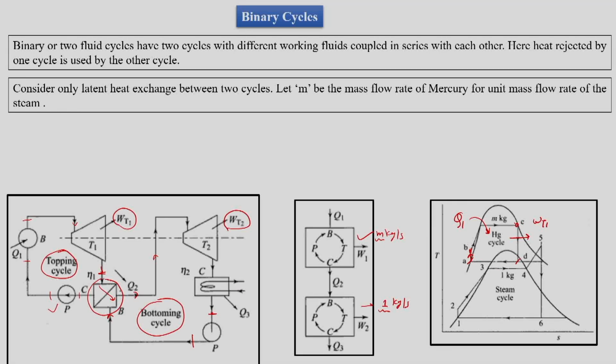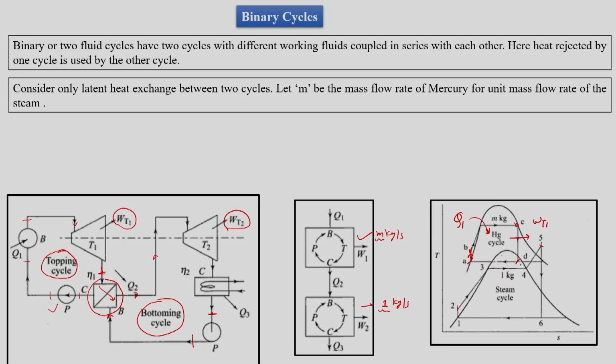For this particular case, we are considering only heat rejection by mercury equal to heat addition by water, but this statement can be considered in multiple senses. As per our design, we might have complete heat rejection by mercury equal to complete heat addition into the water, but the temperatures look different.